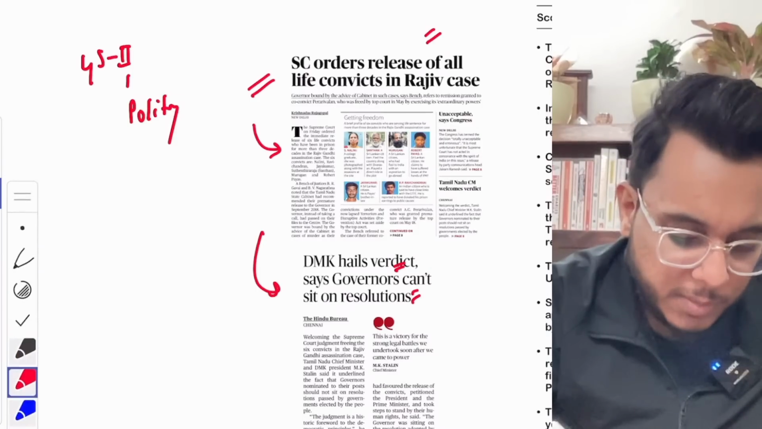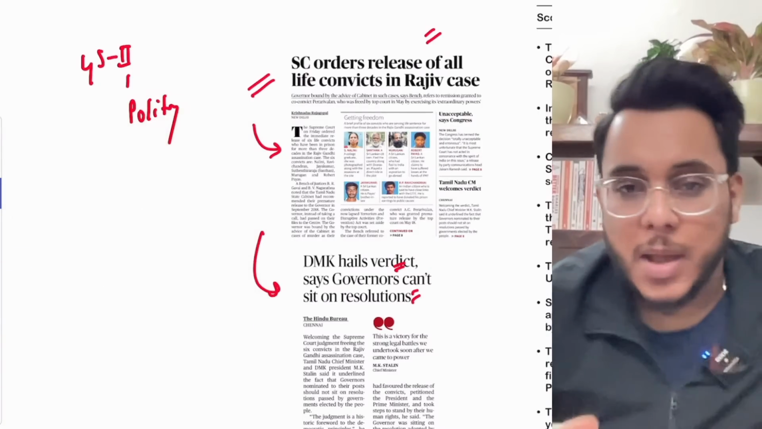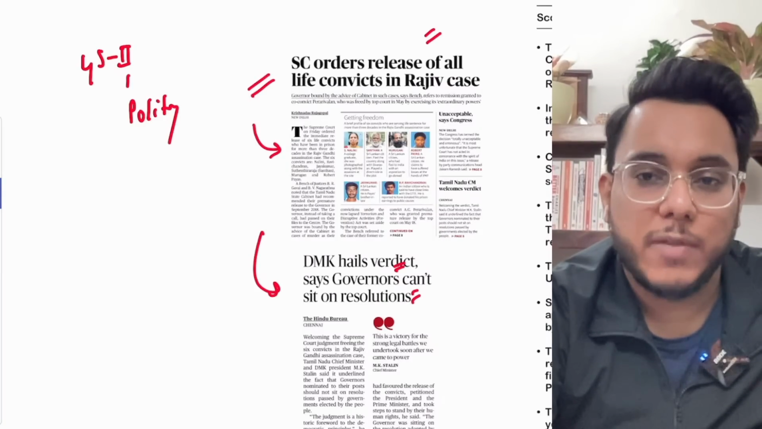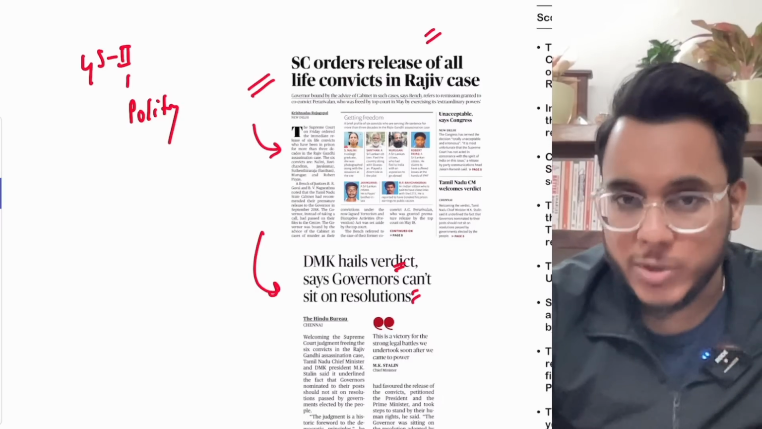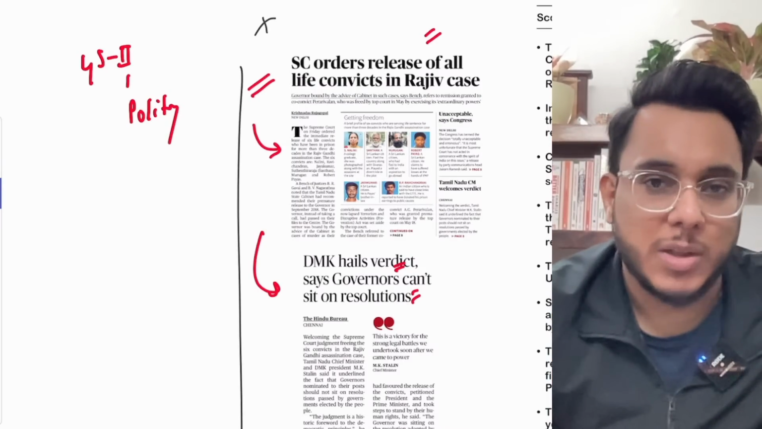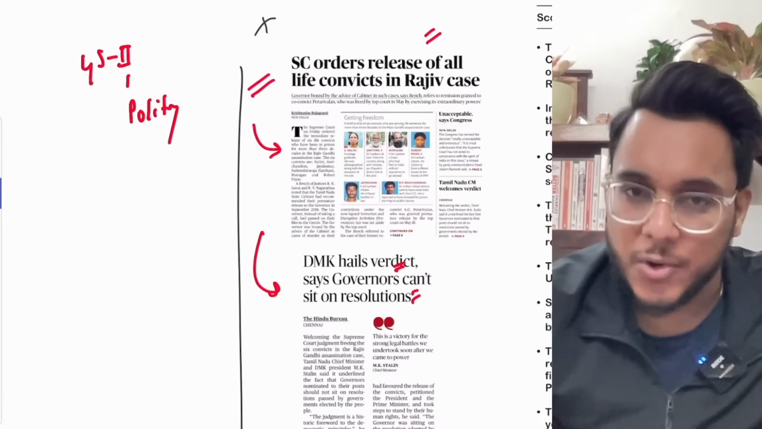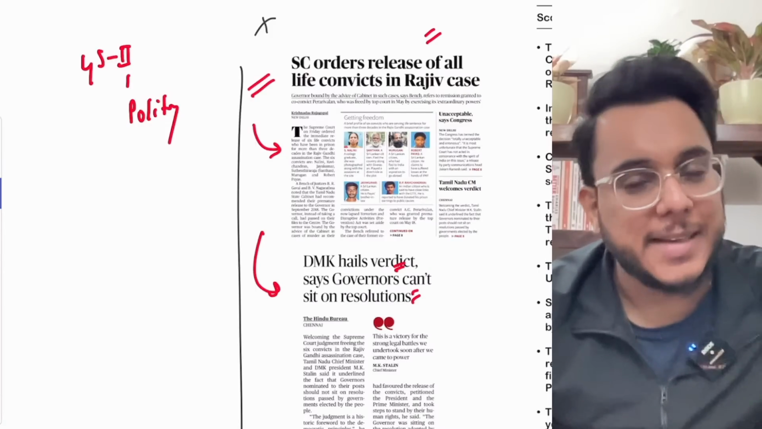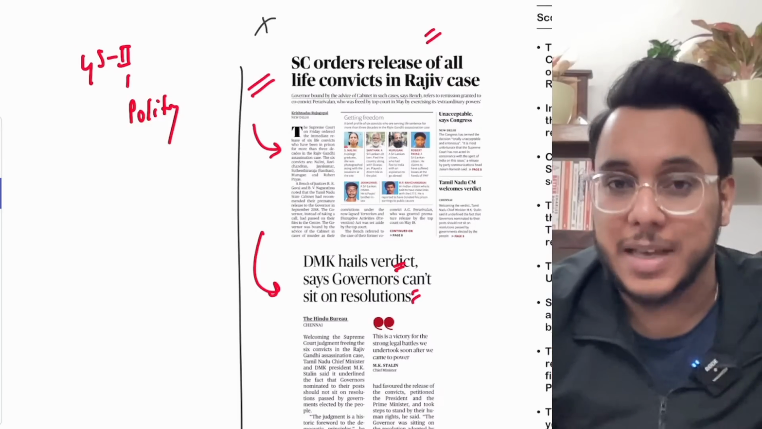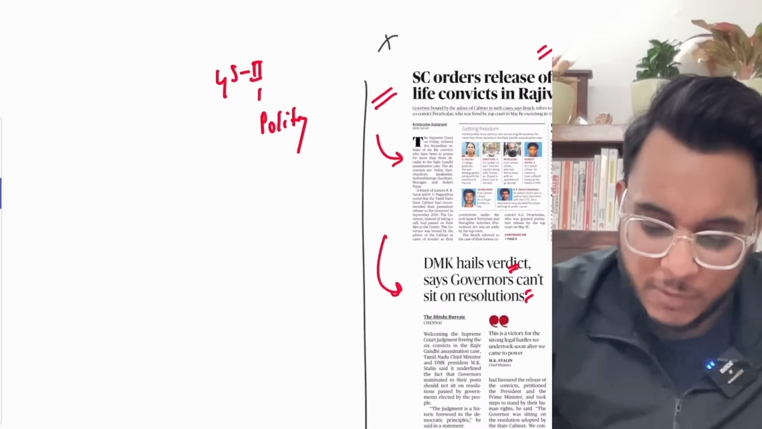Issues related to polity. Now before going into this particular article, guys, I want to give you a little bit of background, because if you don't know the background, this particular article will just be a one-liner factual thing, that convicts have been released, Congress is unhappy, then some people have justified it, but that is not something which is going to help us in the exam. So let's take some of the background.